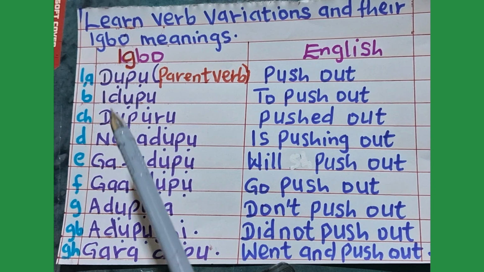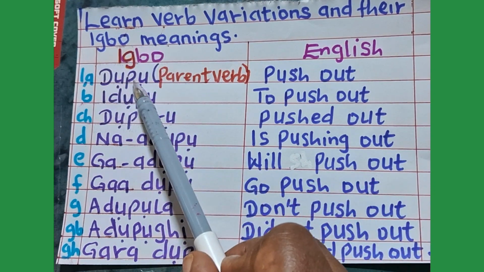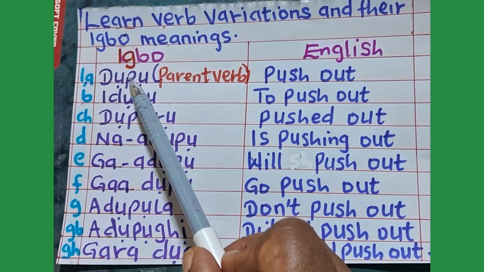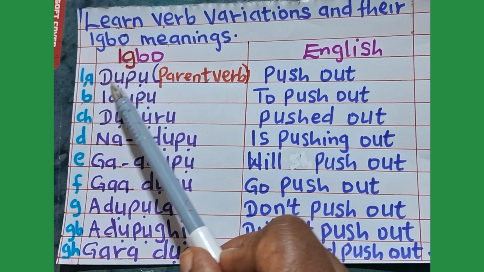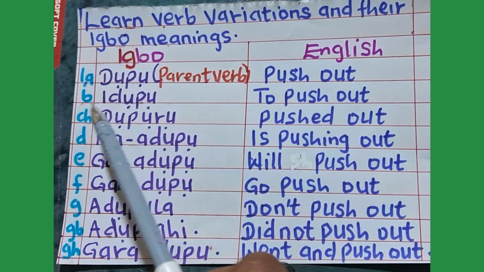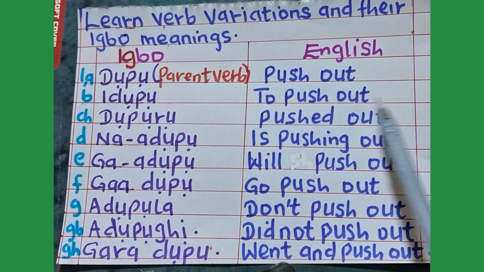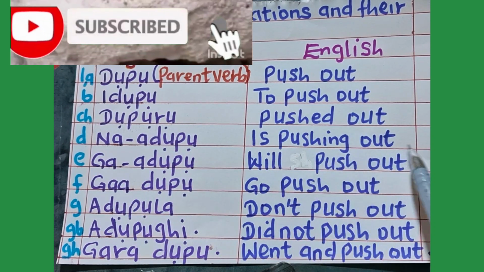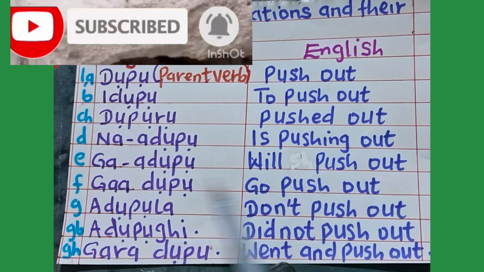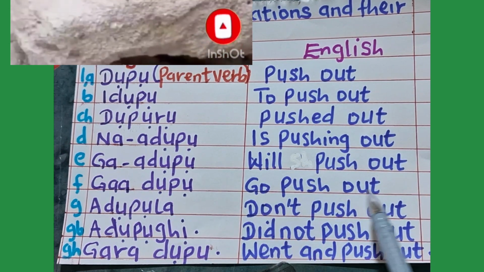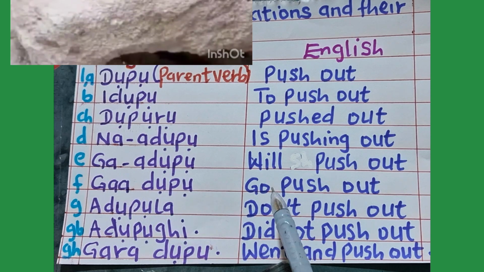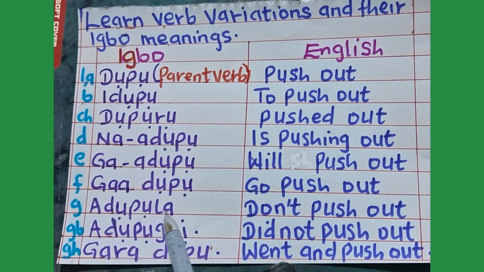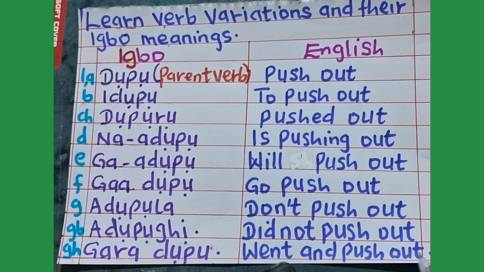You can see how this verb, dopo, being our parent verb, how we change it, how it varies from dopo, push out, to idopo, to push out. Doporo, pushed out. Na dopo, is pushing out. Gadopo, we push out. Gadopo, go push out. Adopola, don't push out. Adopohe, did not push out. Garadopo, went and pushed out.